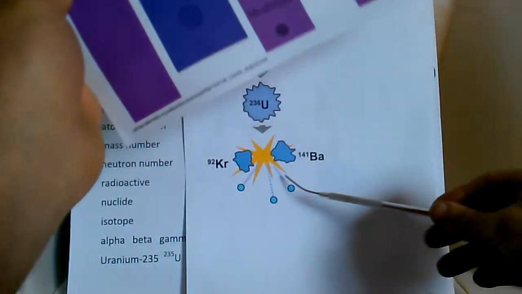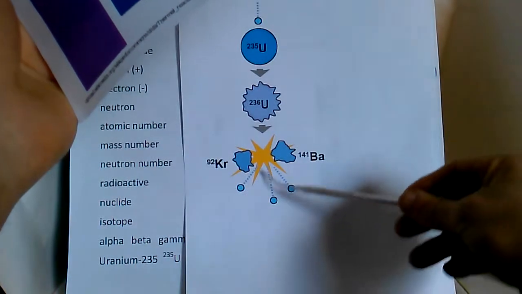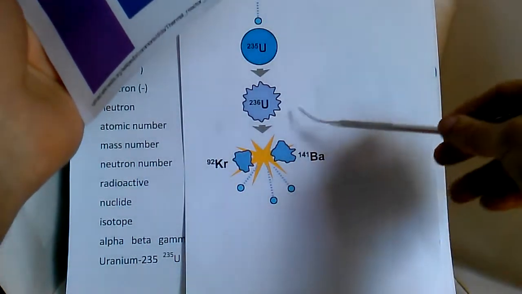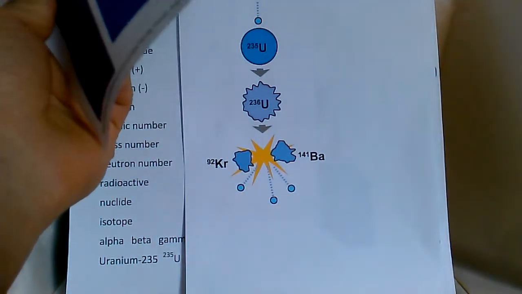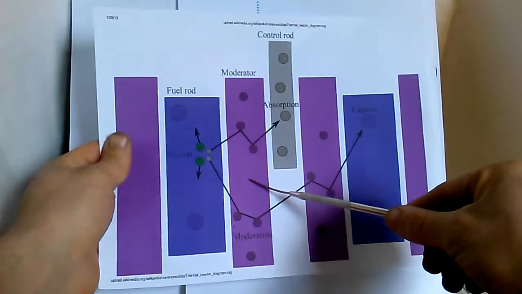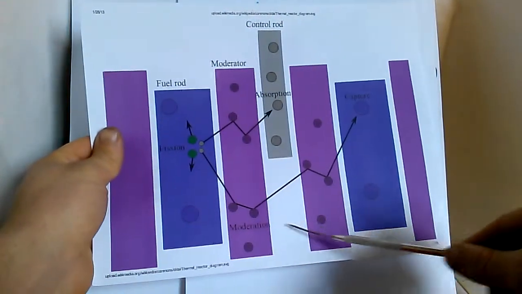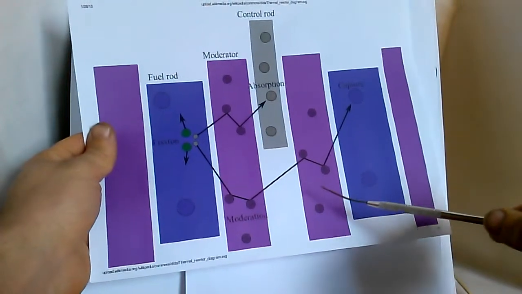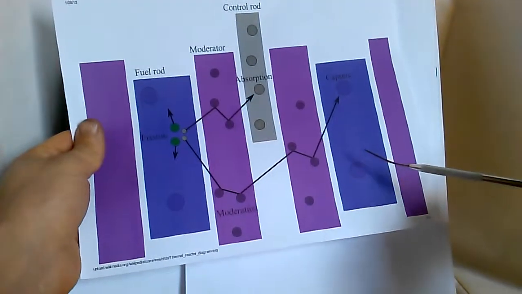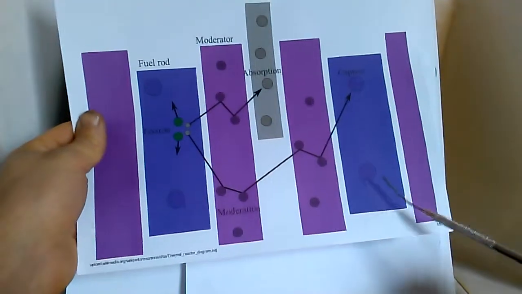But when the fission happens, the extra neutrons that get blown out are moving too fast, so they go to a moderator to slow them down so they can contact these other fuel atoms better, create fission better, and keep that chain reaction going a little better.